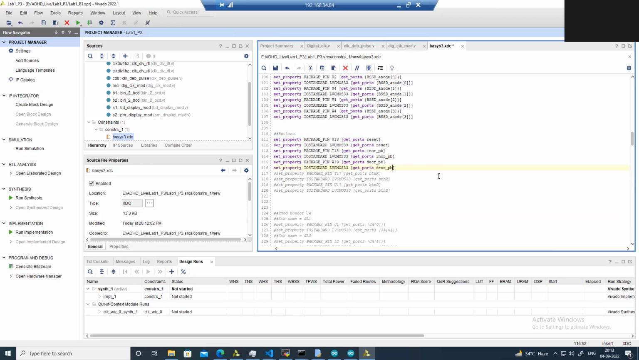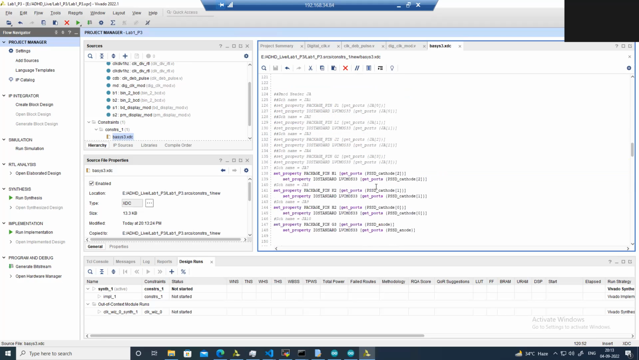So I think if I checked it on the board, it is L. L stands for left. So I can't use this one, it's a left push button. Instead of this one, I should use this one. Okay, so this is the down push button, on bank 3. So you need to take care of the corresponding connections.